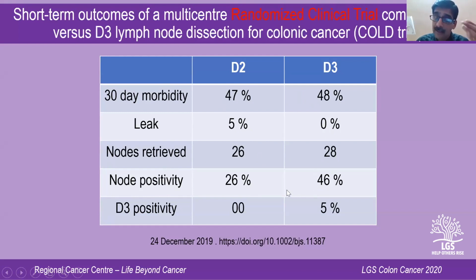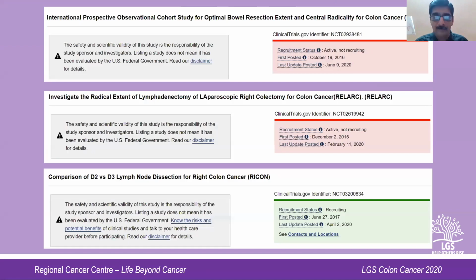So this study, the final results or the oncological outcomes have not been published. It's only the short-term outcomes which showed that by doing a D3 dissection, there is no increased mortality or morbidity. The node positivity or the nodal yield increases, but we have to wait for the long-term outcome of this study to say that D3 is superior to D2 in an oncologically superior manner. Again, there are so many other trials, T-REX study, RELARC study, or the RICON study, all looking at D2. And so if you ask me what is the new thing or what is the happening thing as far as colonic cancer is concerned, I would say D3 is the happening thing.